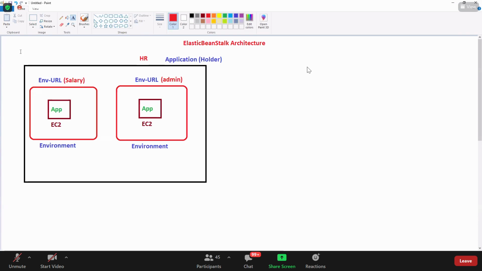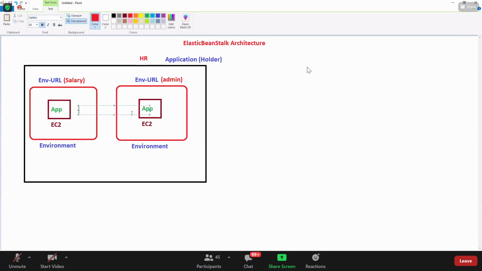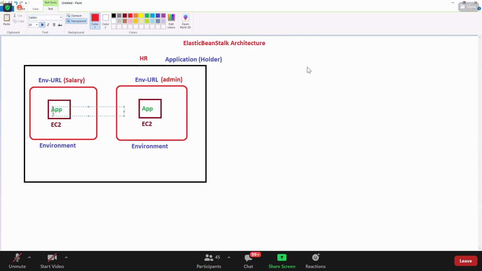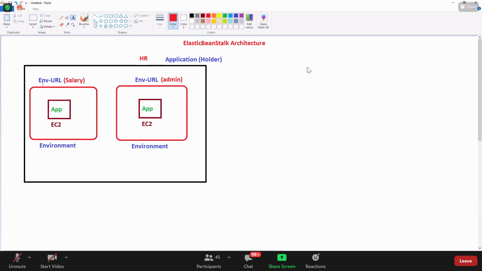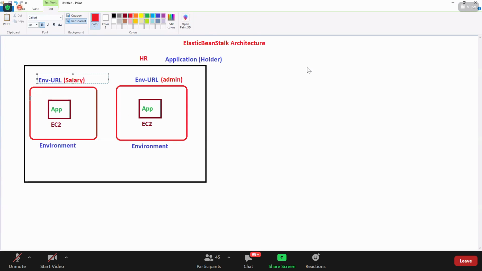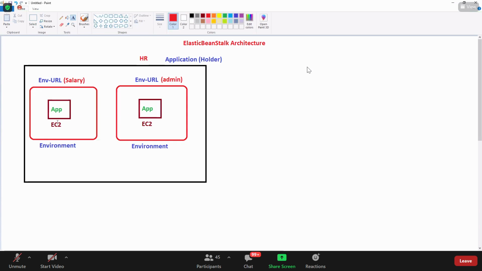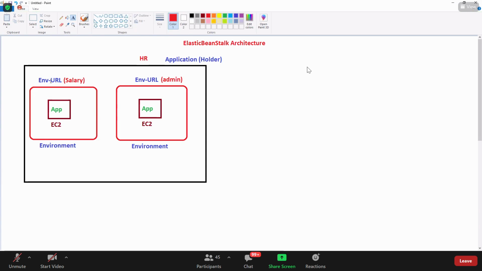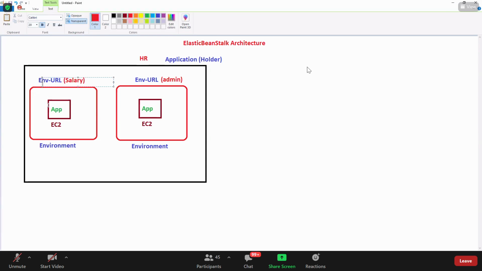So you can combine multiple modules in one project. It's just a name. Create an application and create an environment. Inside the environment, you have your EC2 instance with the application. How do you access this application? Using the environment URL. Whenever you create an environment, Beanstalk asks you to give it the application. You zip it, give the zip file, and it does everything and gives you the URL you should be using.